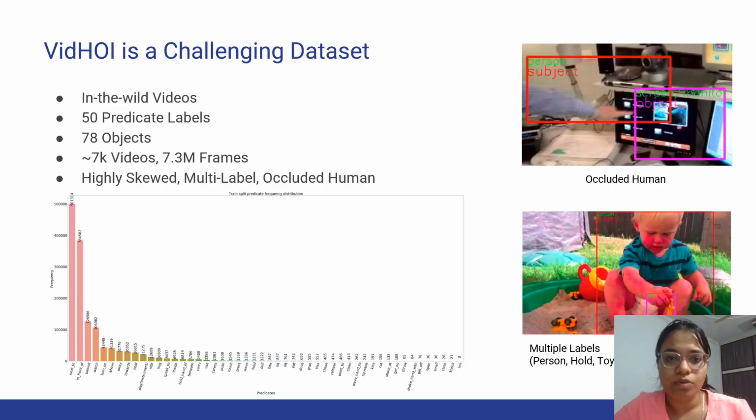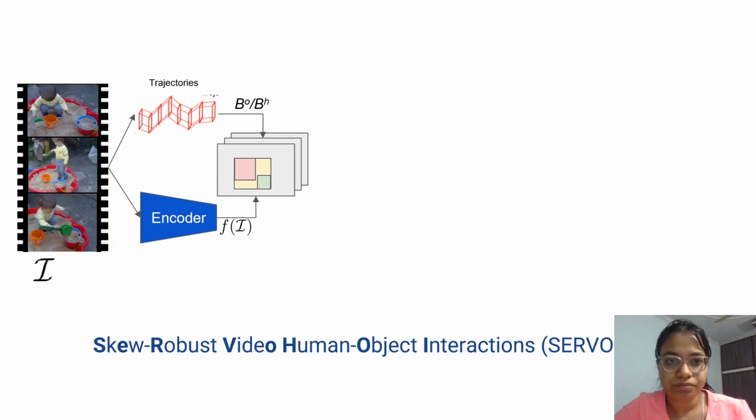We train and evaluate the proposed pipeline for the task of video HOI detection on VidHOI dataset. It has in the wild videos, there are 50 predicate labels and 78 object labels. Our dataset consists of 7K video corresponding to 7.3 million frames. The dataset is challenging because of occluded human and high dataset skew and multi-label nature of the dataset.